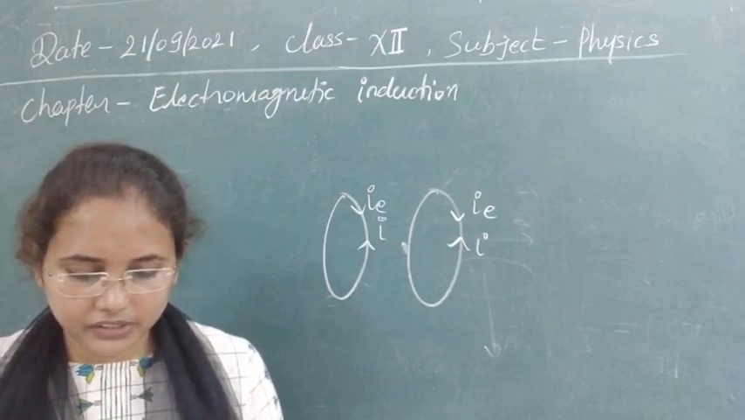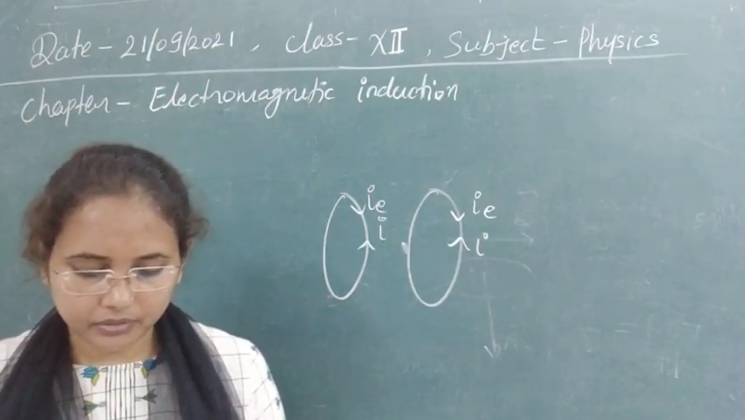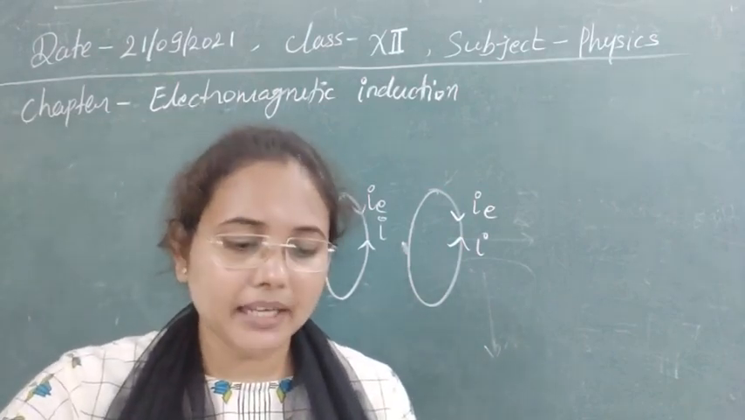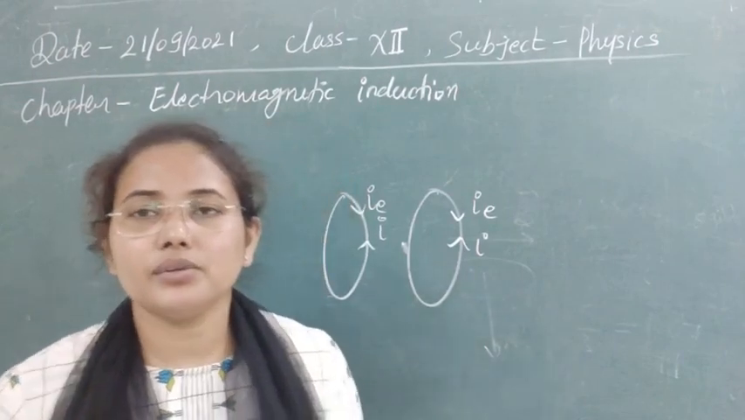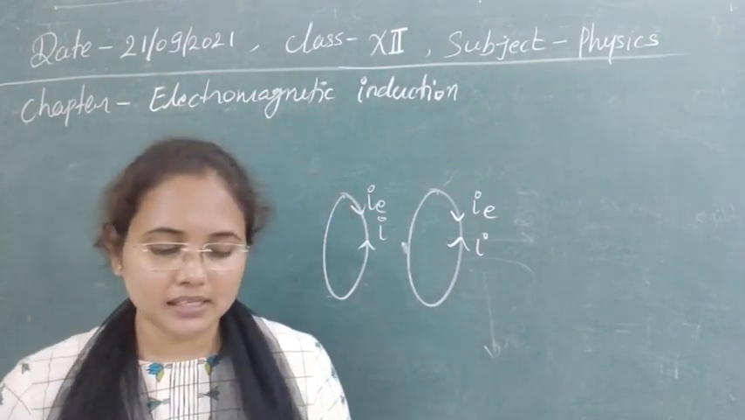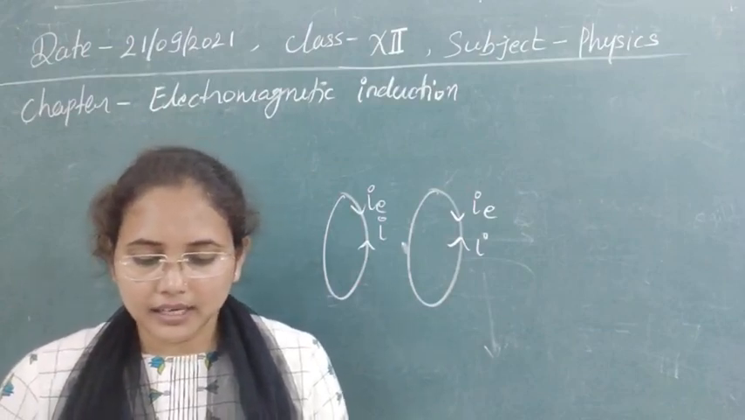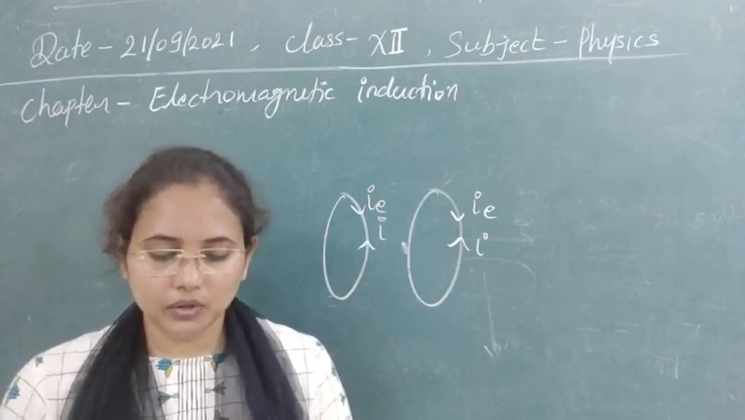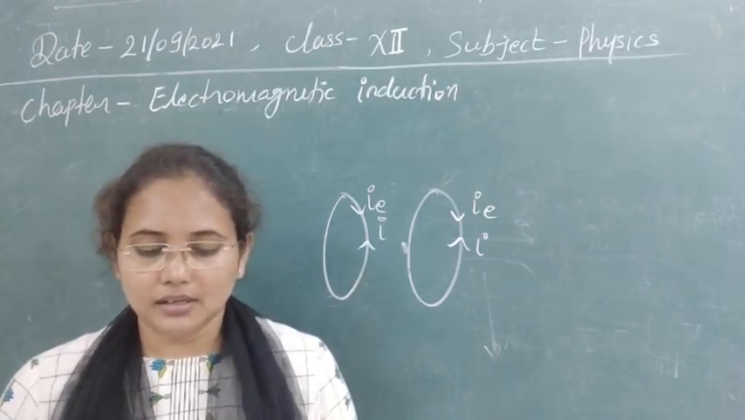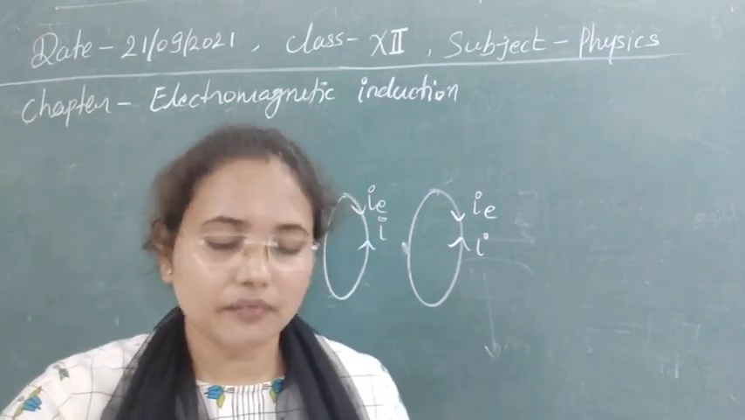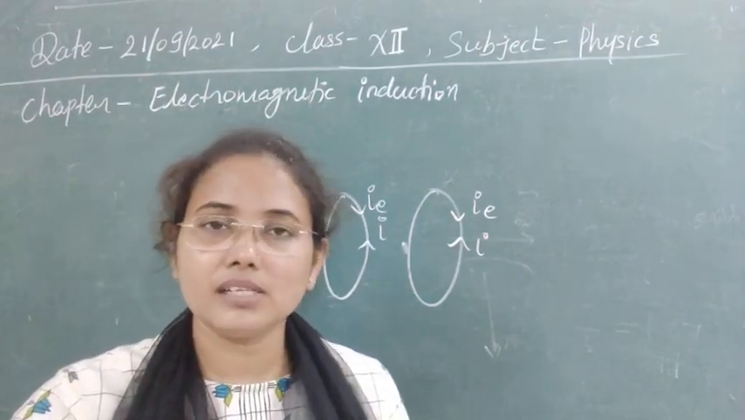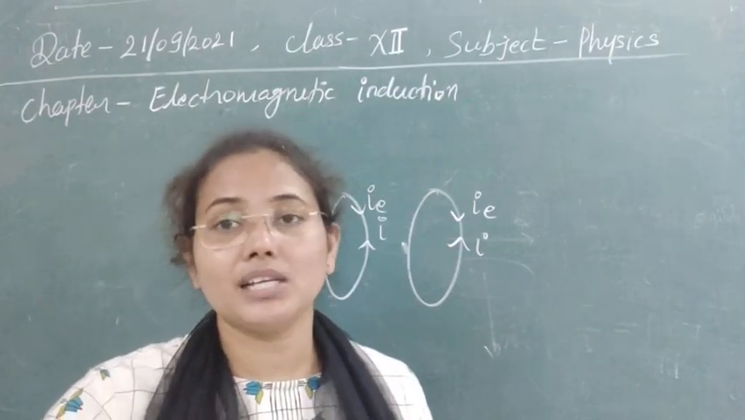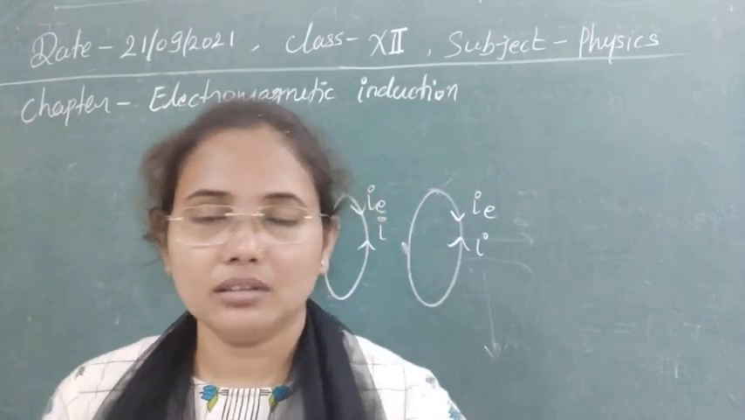Next question: which of the following does not use the application of eddy currents? Eddy currents are generated in coils. The first option is electric power meters, second is induction furnace, third is LED lights, and fourth is magnetic brakes in trains. Eddy currents are applied in electric power meters, in induction furnaces, and in magnetic brakes, but not in LEDs. LEDs are not based on this concept.